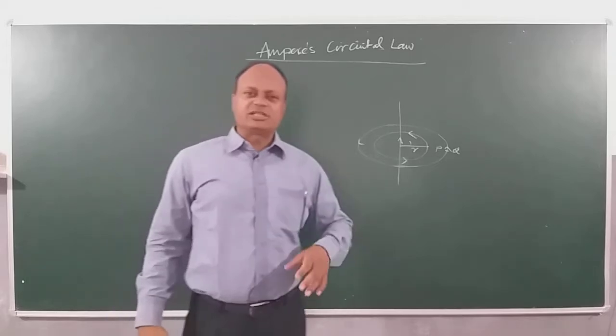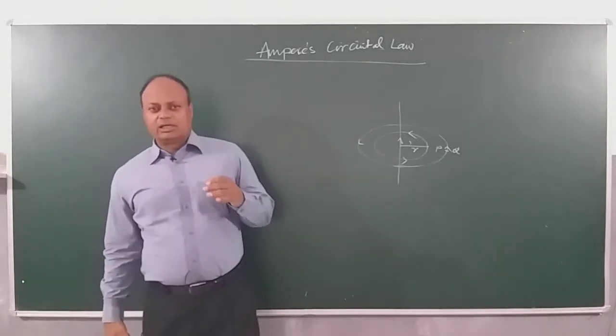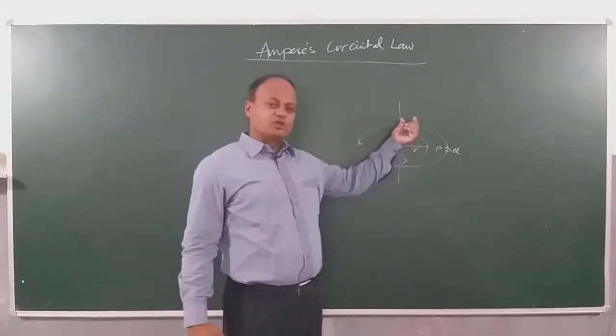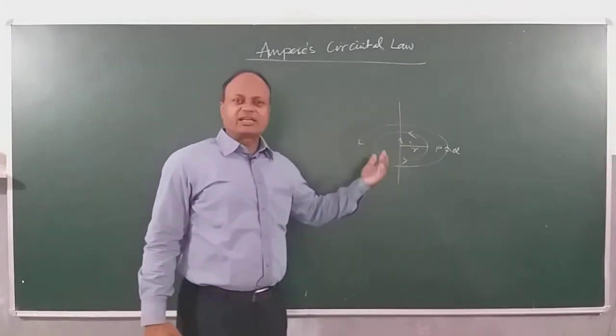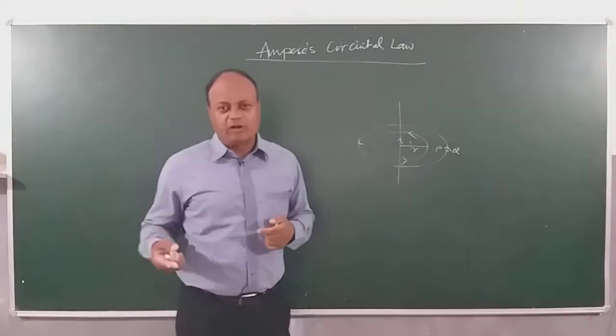Now Ampere's law says that if you integrate the magnetic field which is produced by the current carrying wire, now this wire can have any shape. It can be a straight wire, it can also be a coiled wire.